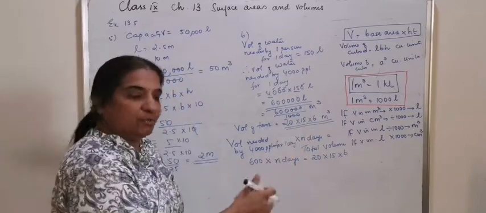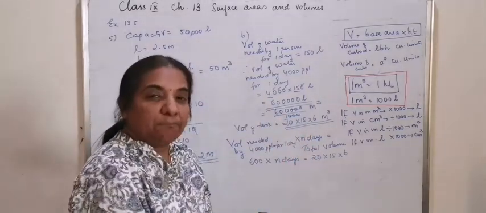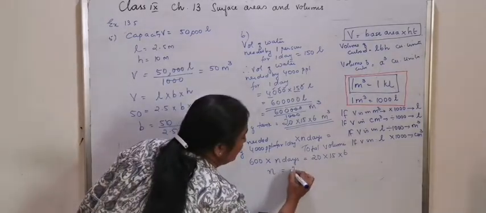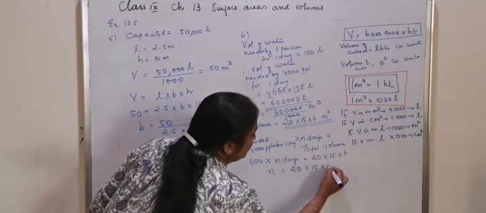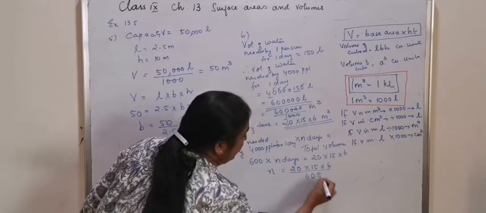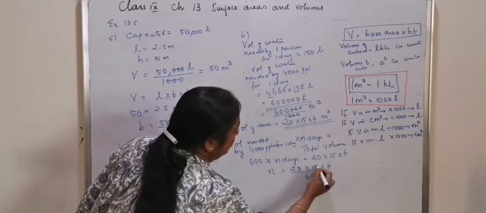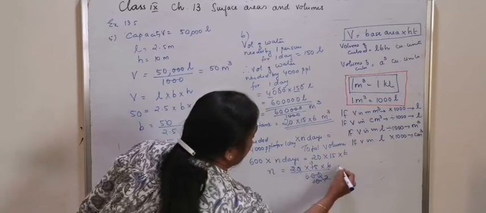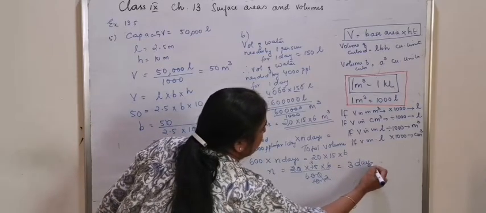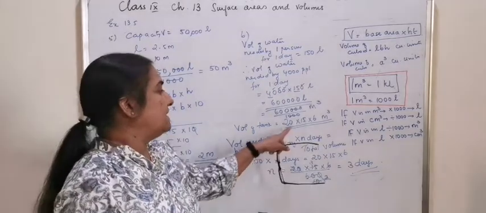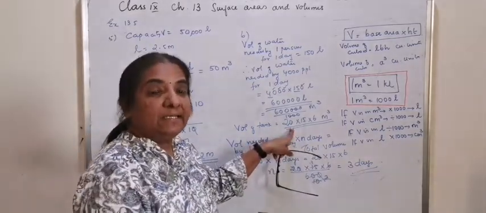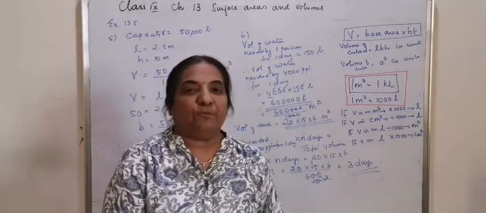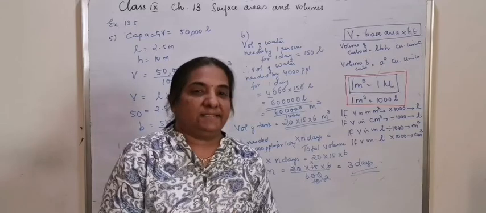This calculation you can do last. No need of calculating in the beginning because the question is number of days. So n is equal to 20 into 15 into 6 divided by 600. 6 and it is 10 by 5, 2 and 3, 2 gets cancelled, that means 3 days. That means if you fill water in this tank completely, these 4,000 people can use the full volume of water for 3 days.